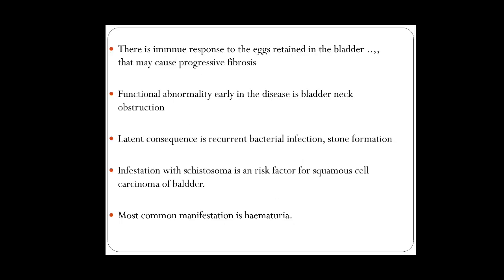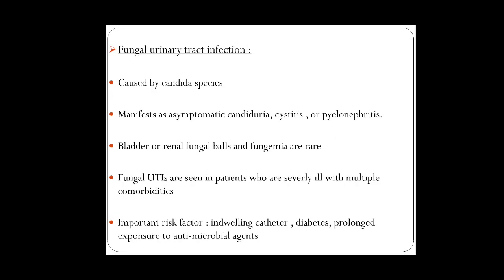Okay. So there is an immune response to the eggs of Schistosoma haematobium, which are retained in the bladder, which cause progressive fibrosis. There is functional abnormality early in the disease, where there will be bladder neck obstruction. Later consequences are recurrent bacterial infection leading to stone formation. Infestation with Schistosoma is a risk factor for squamous cell carcinoma of the bladder. The most common manifestation is hematuria.